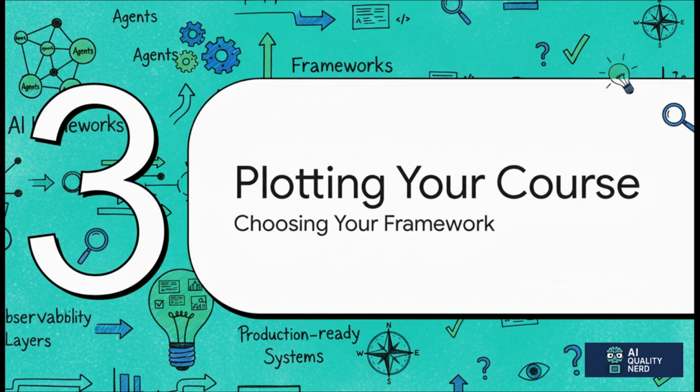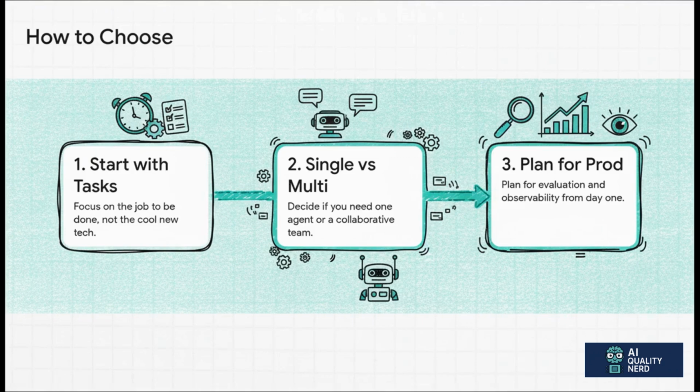Okay, so keeping that critical layer in mind, let's get super practical. How do you take all of this information and actually choose the right framework for your project? It really boils down to 3 simple steps. 1. Start with the task, not the tech. What problem are you actually trying to solve? 2. Decide early on if you need a single agent or a whole team of them. It's a huge architectural decision. And 3, and this is the most important one, plan for that evaluation and observability layer from day 1. Please do not treat it as an afterthought you'll get to later.